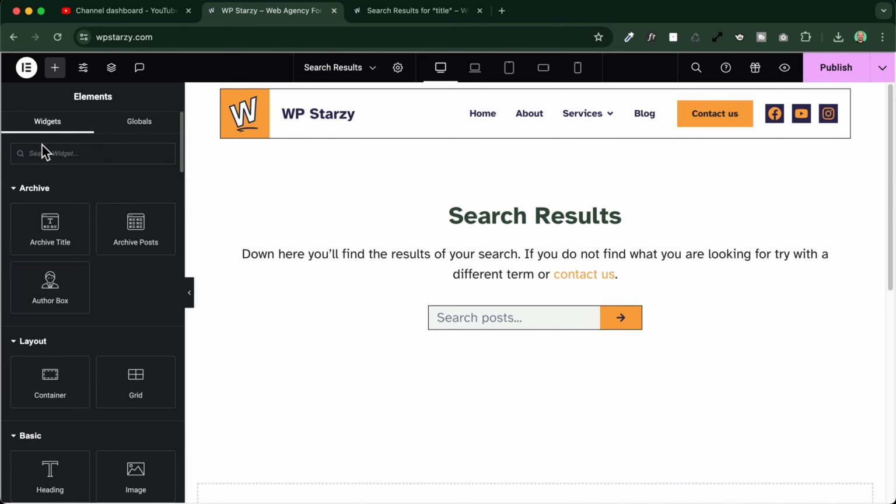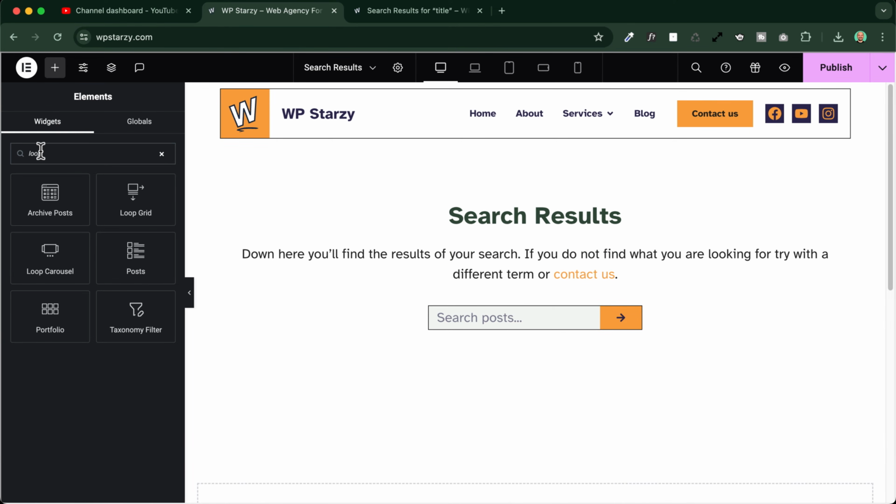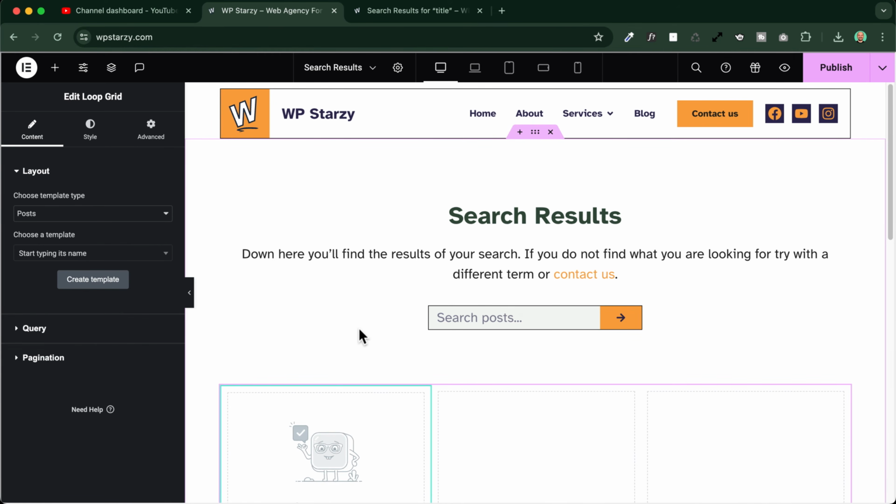And I will add inside here a loop grid. In order to use the loop grid correctly, you will need to create a loop grid template in your theme builder. I explained to you how you can do so in my free 8 hours tutorial, which is available on my YouTube channel, and you will find the link in the description below and in the first comment of this video.